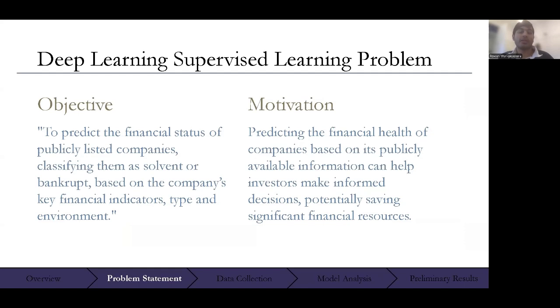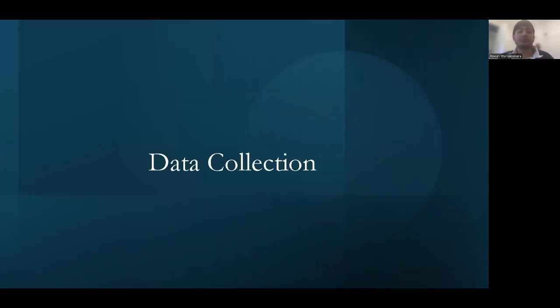Starting with the problem statement, the objective of my project is to predict whether a publicly listed company is solvent or bankrupt, based on the company's key financial indicators, the type of company, and the environment in which the company operates. This problem will help investors make informed decisions, saving financial resources.